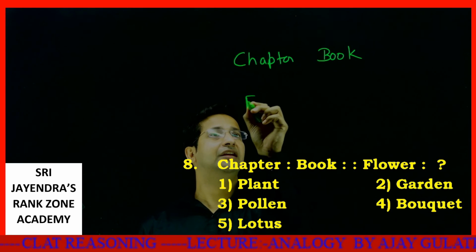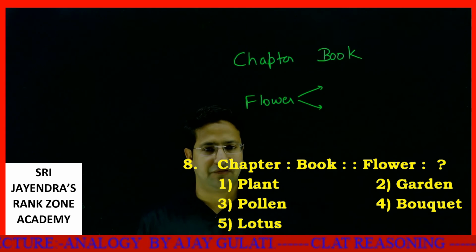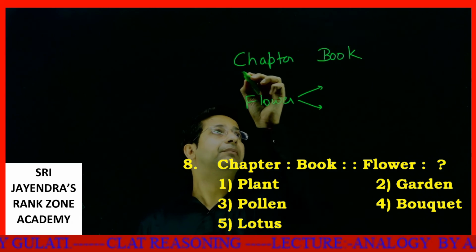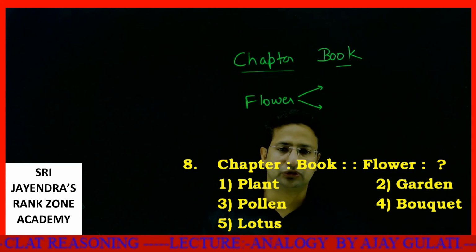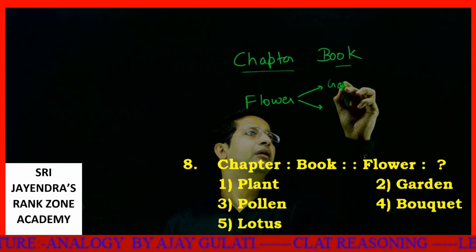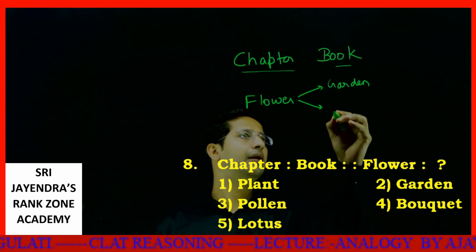Then flower is there in what? See, if you say there are many chapters in a book, so there could be many flowers either in a garden or in a bouquet.